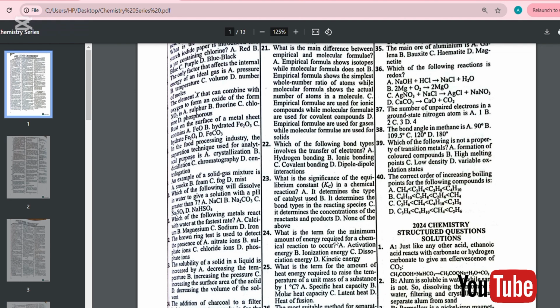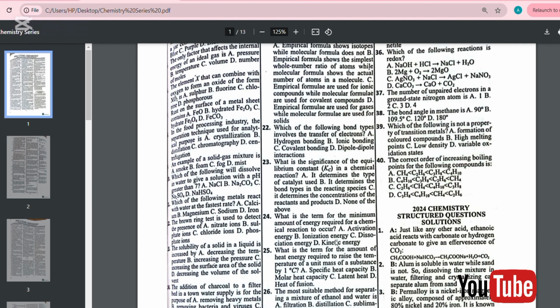A. Specific heat capacity. B. Molar heat capacity. C. Latent heat. D. Heat of fusion. The answer is specific heat capacity. The specific heat capacity of a substance is the amount of heat energy required to raise the temperature of a unit mass of a substance by 1 degree.